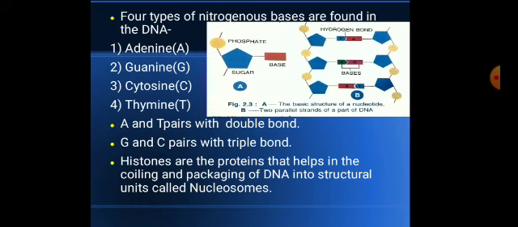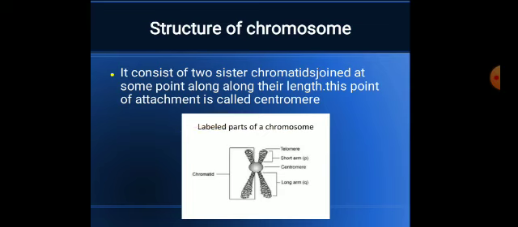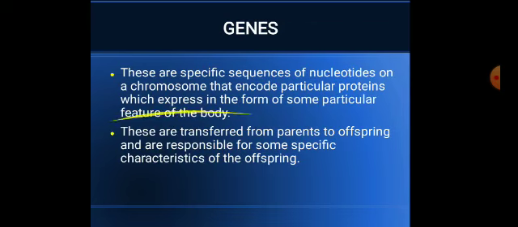Now what are histones? As I told you, histones are the proteins that help in the coiling and packaging of DNA into a structural unit called nucleosome. So what is nucleosome? DNA plus 8 histone proteins makes a nucleosome. Now, I have already explained to you, and the labeled diagram I am showing you here, that it consists of two sister chromatids, always present in a pair, joined at a point, and that point is called the centromere.